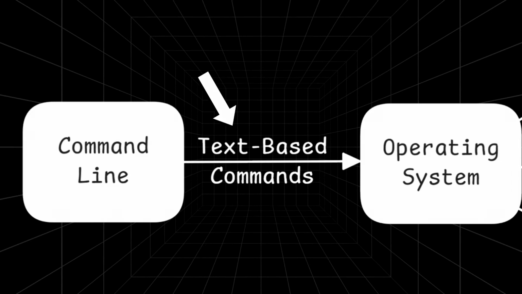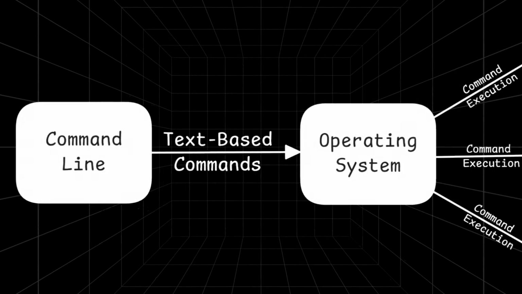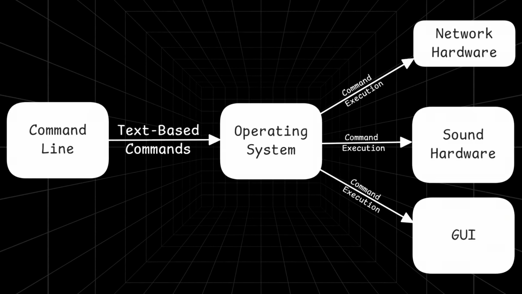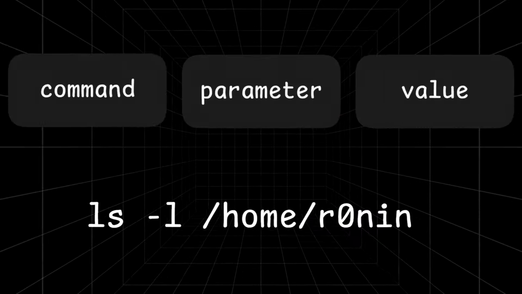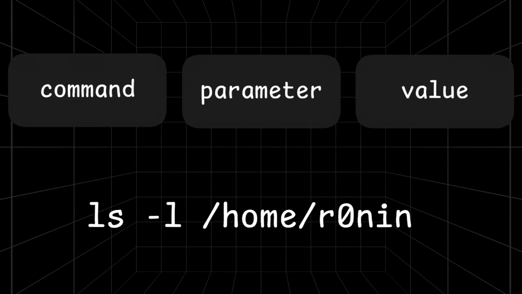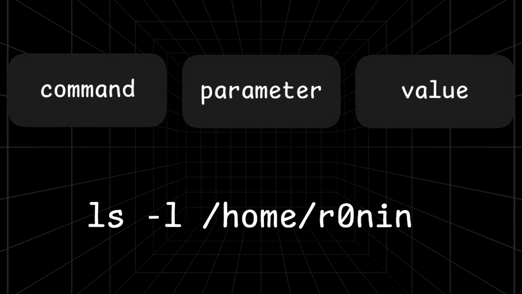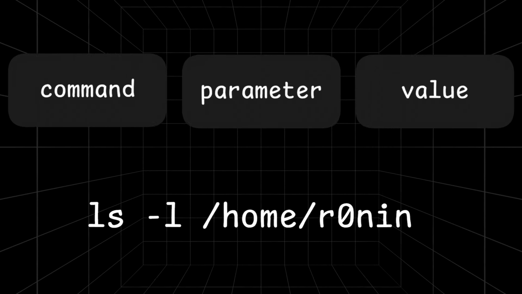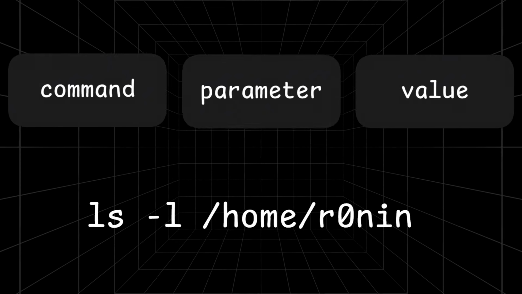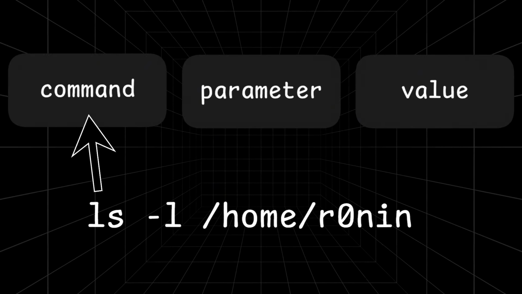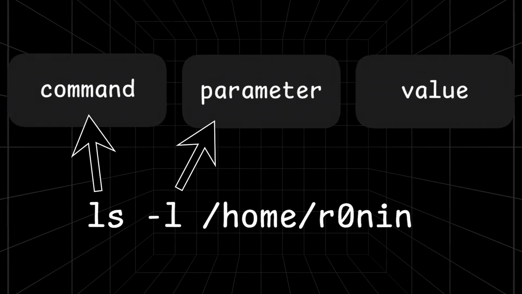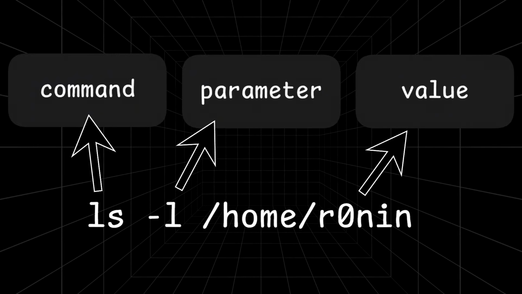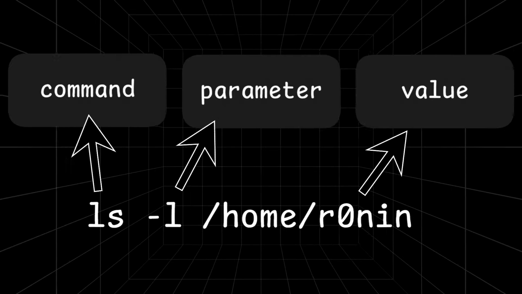Why is it important? Because through the command line, we can have more control over the system and do our tasks much faster. So how do we use it? To explain this concept, think of command line instructions as having a structure like command plus parameter plus value. For example, in ls -l /home/ronin, ls is the command that lists files, -l is the parameter requesting a detailed listing, and /home/ronin is the value specifying which directory to list.